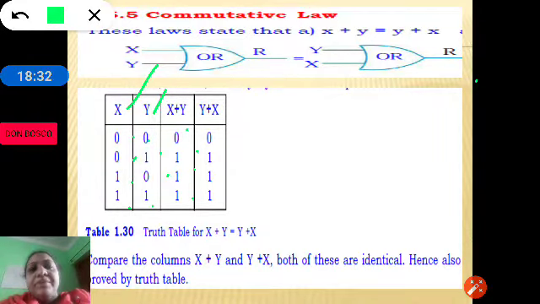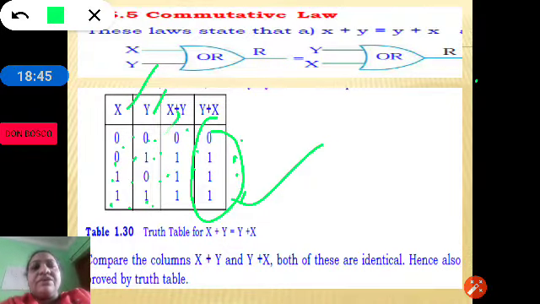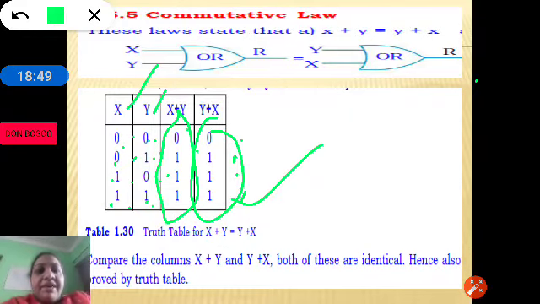Let us do y plus x. 0 plus 0 is 0, 1 plus 0 is 1, 0 plus 1 is 1, 1 plus 1 again is 1. So you can see here this column and this column both are equal. So we can compare x plus y and y plus x, both are identical. Hence the commutative law, x plus y is equal to y plus x, has been proved.